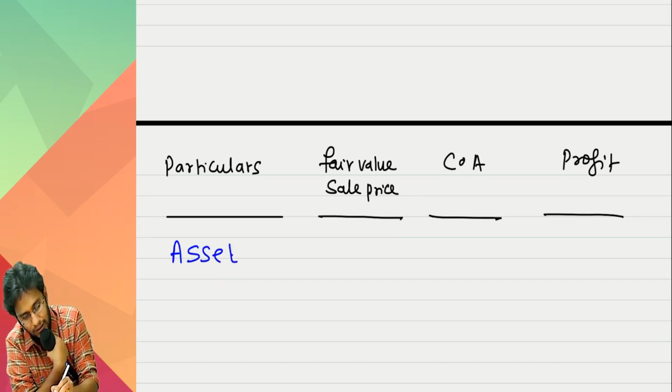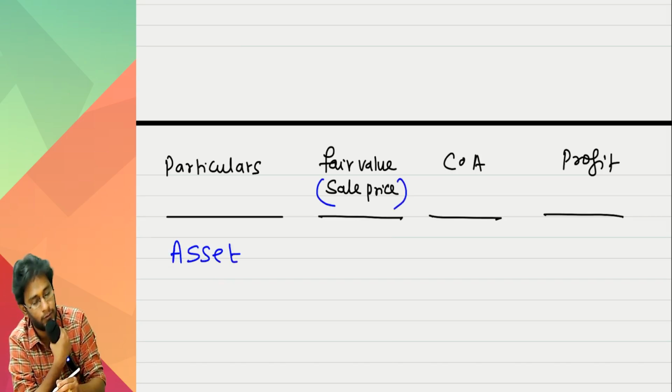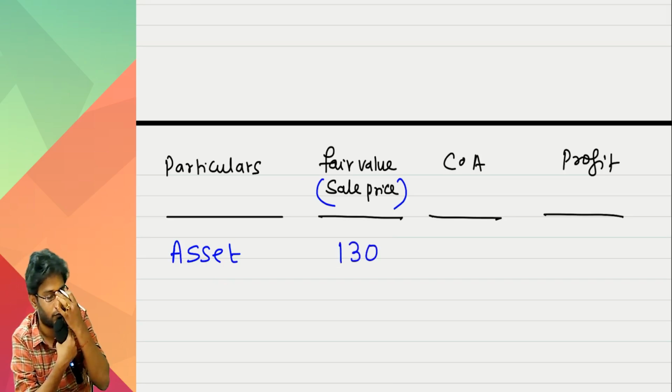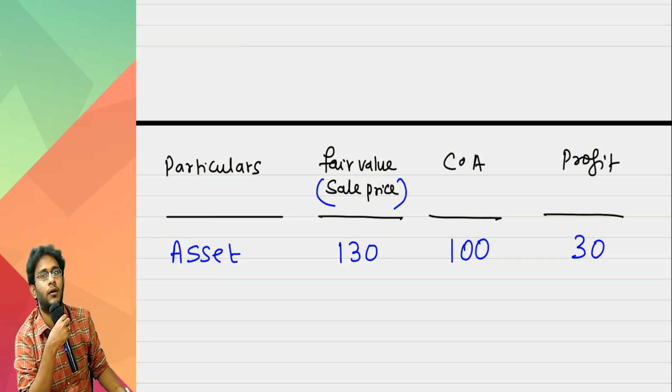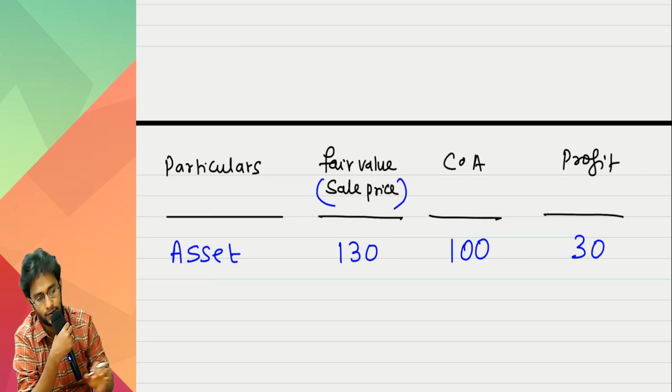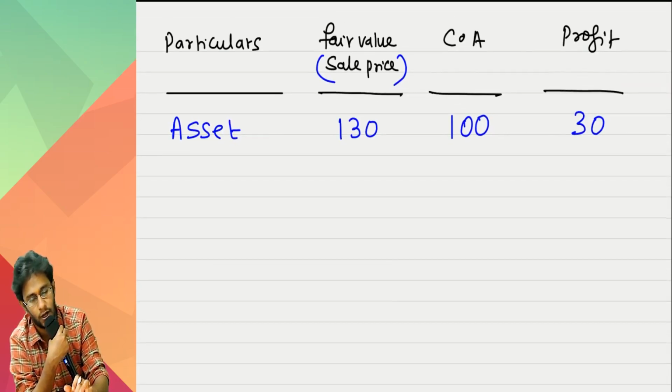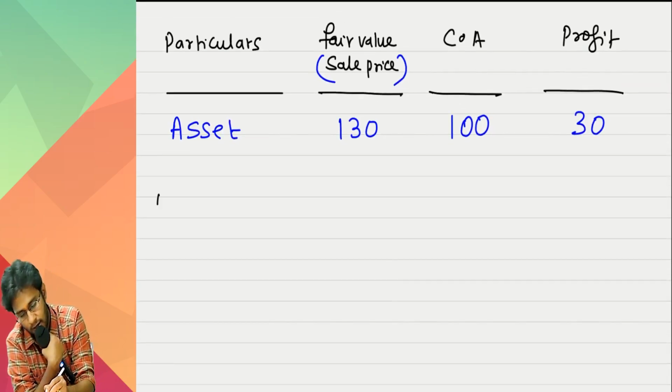Total asset related fair value is 130. Carrying amount is 100. Profit is 30. This 30 you cannot recognize entirely. How much you should not recognize is the asset retained.